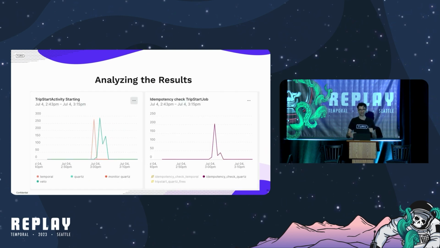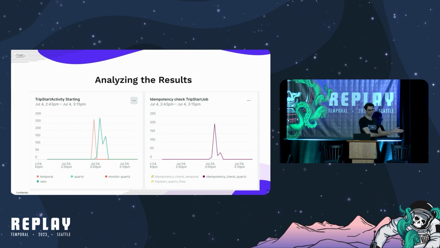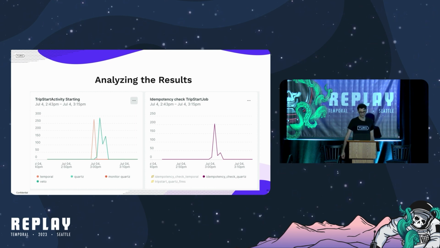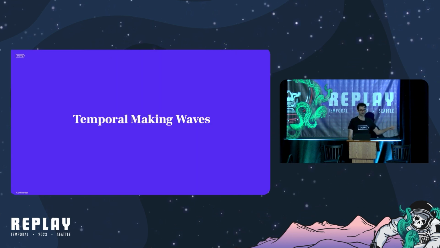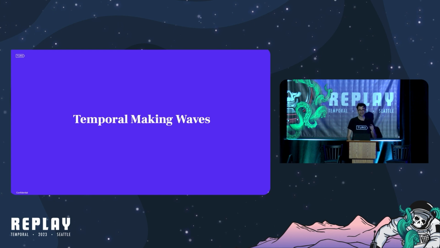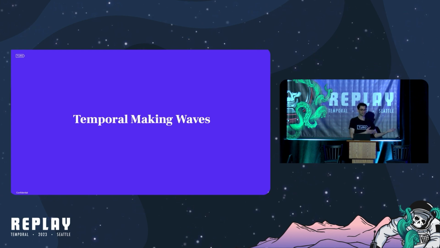With the ramp up done, it was time to analyze our results. We really like this chart. That's why I'm sharing it with you guys again. Temporal was winning. We really like Temporal. Things continue to not break. With the Temporal MVP successful, everyone at Turo was very excited for Temporal.